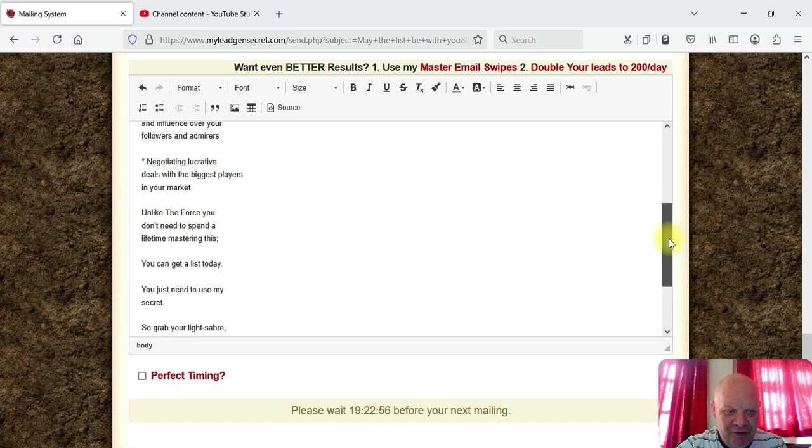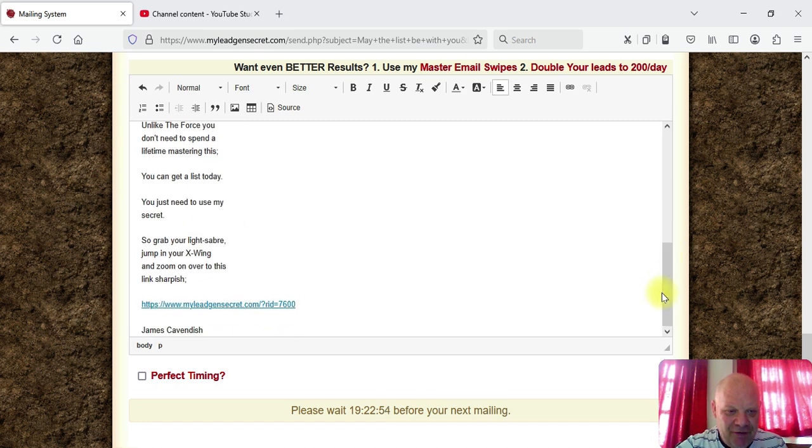Now you'll see something at the bottom of the screen, and there it is. That link is now live because it's blue and underlined, which means it's activated. So when your leads open this message, they will be able to click on that link and it will take them through to the MyLeadGenSecret homepage.